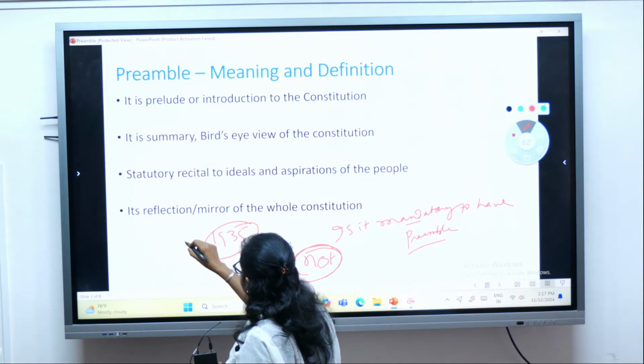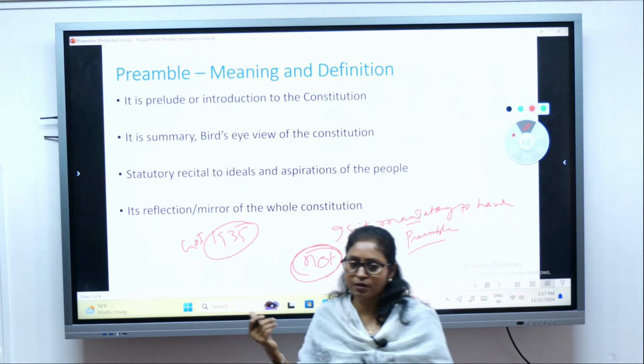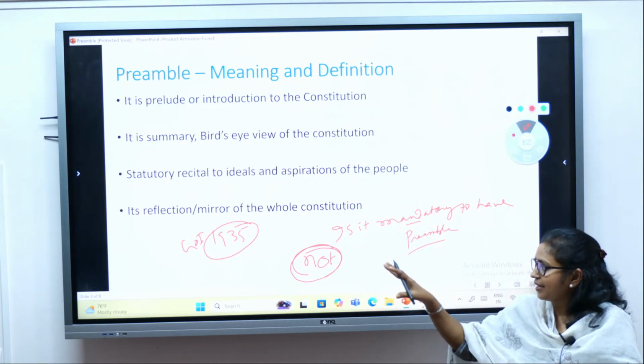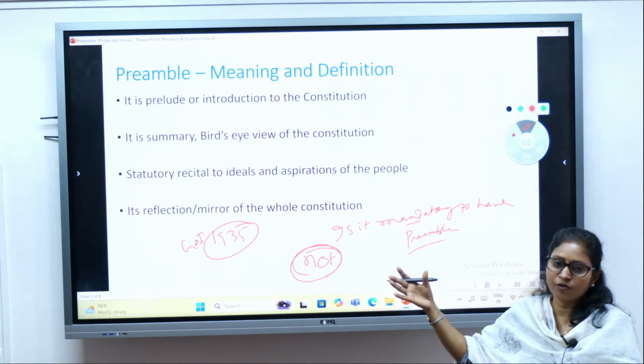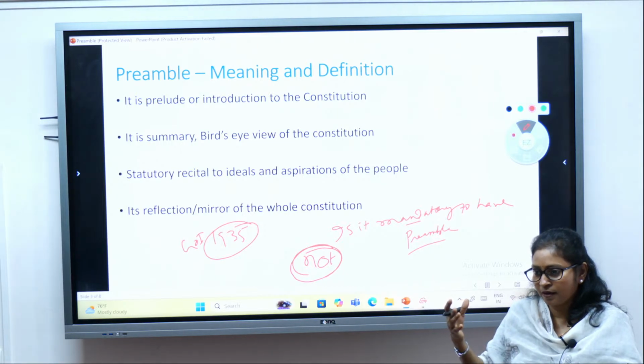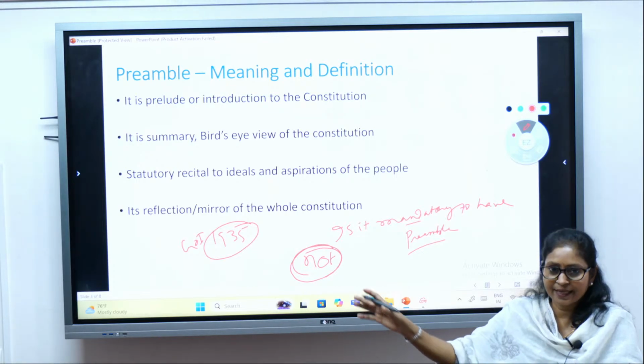1935 Act, the Government of India Act 1935. Before the Indian Constitution came into being, the Government of India Act 1935 was like a constitution for us. It was a kind of guiding factor for law making and all. So it didn't have any preamble.